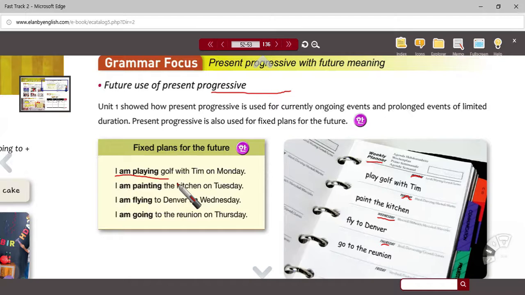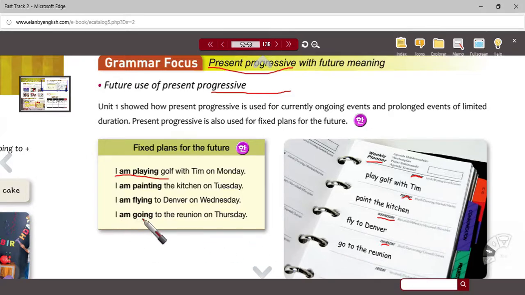Again, I don't know if this is confusing or not, but you're using the present continuous, or present progressive, to talk about a future event. But again, very common. So you have the be verb and the ing. And the last one, on Thursday, what are you going to do on Thursday? I'm going to go to the reunion. Or, as it says here, I'm going to the reunion. I'm not sure how to distinguish that, but again, you're talking about the future.